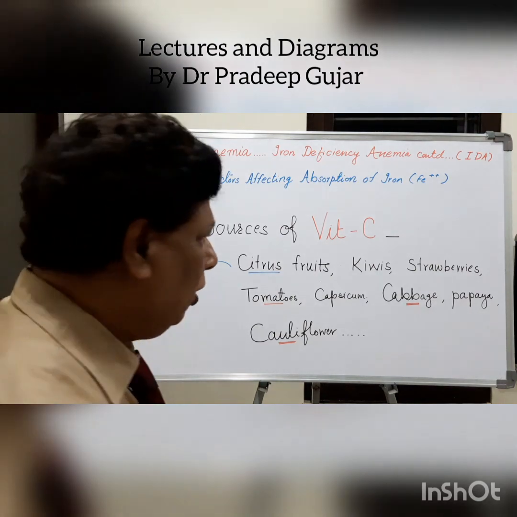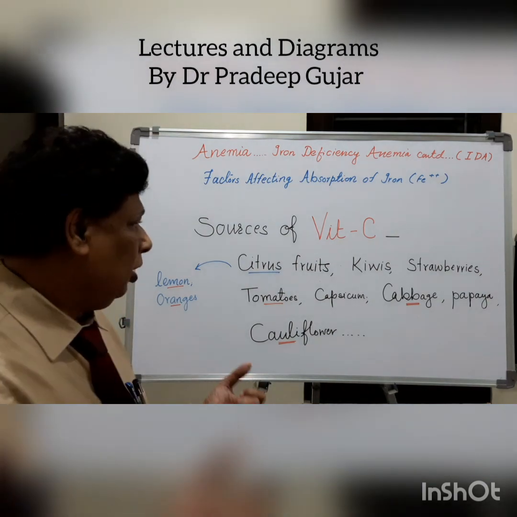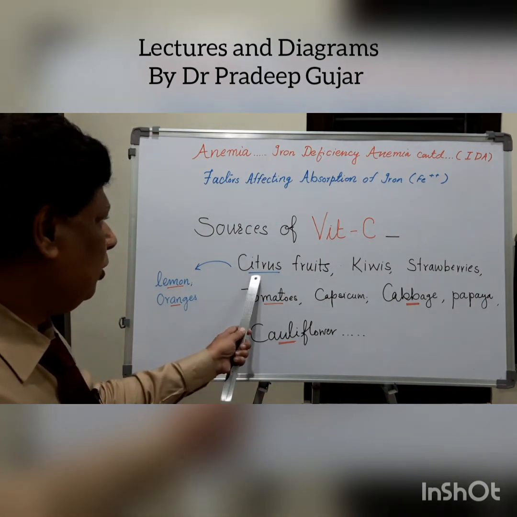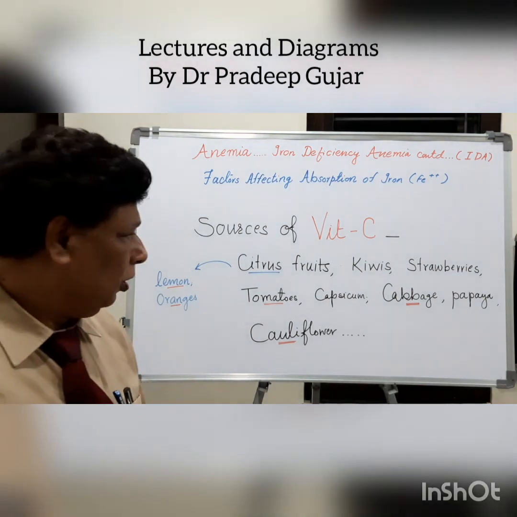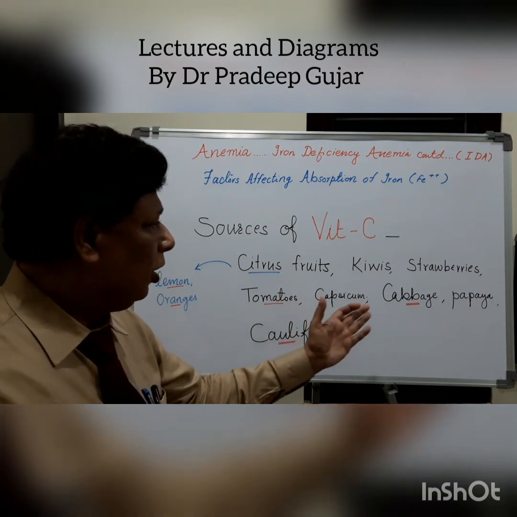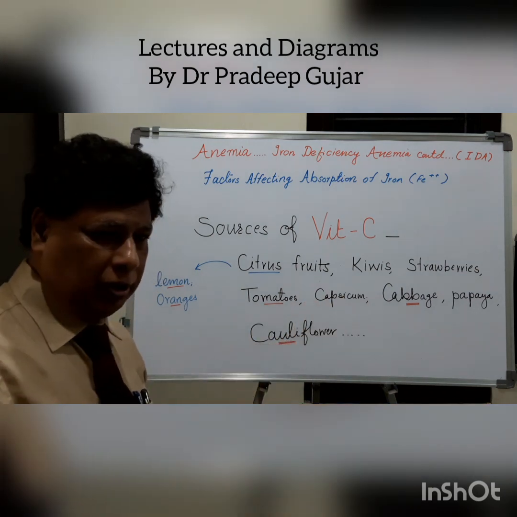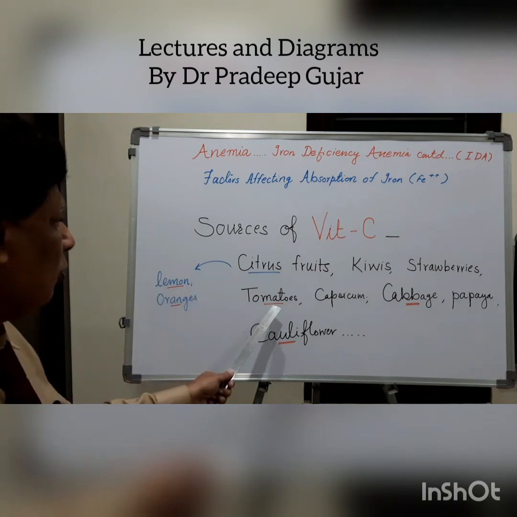And some other sources of vitamin C. Let us see the citrus fruits. Citrus fruits, I mean lemon, oranges and so on. Kiwis, strawberries, tomatoes, capsicum, cabbage, papaya and cauliflower. I have underlined lemon and oranges and tomatoes.